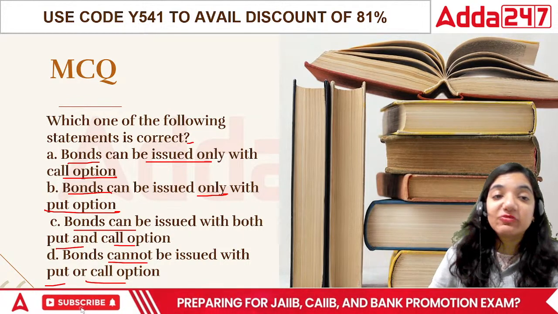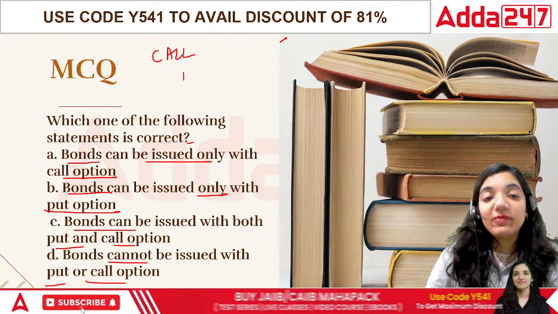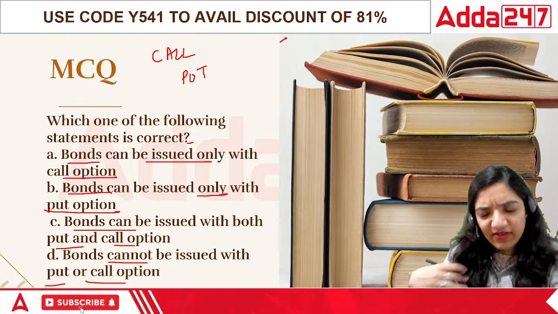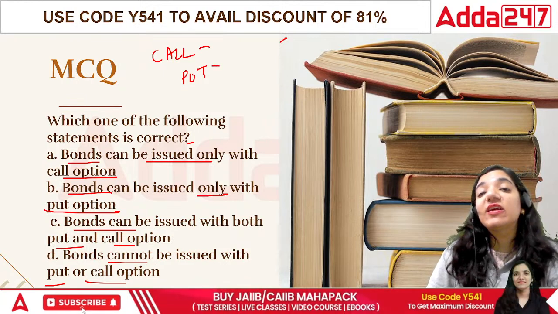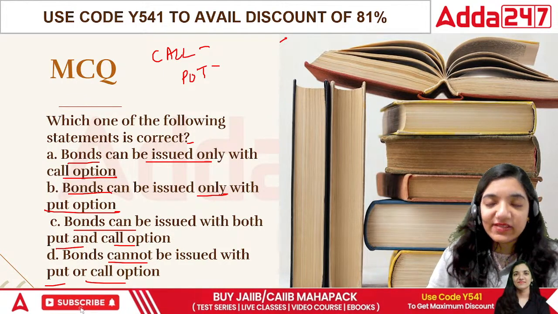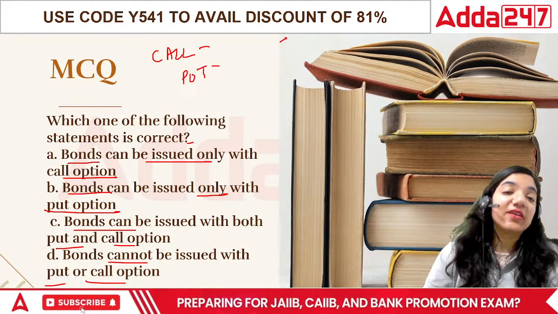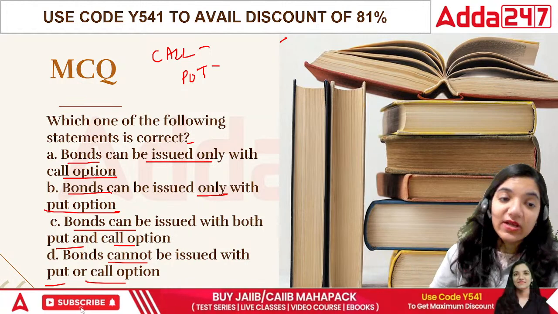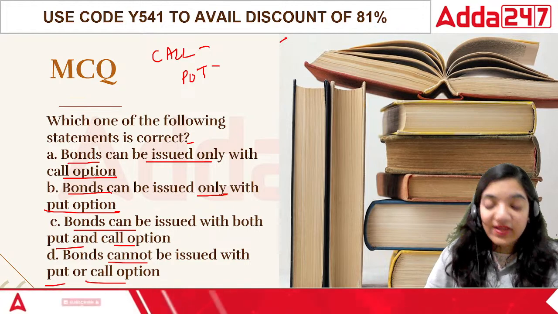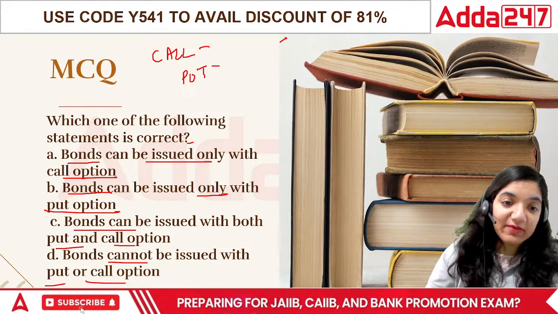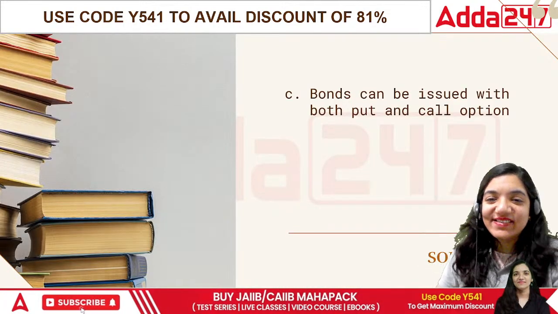Let's talk about what is the difference between call and put option. Under call option, the company can call people before time and ask them, sir, I have money, shall I pay you right away? That is called call option. Where the investor can come to the company and say that I would like to get my money back before the particular time period that you stated, that is called put option. That means both the options are normally there in terms of the bonds. There is no specific kind of those, so the bonds can be of both, that is put option as well as call option, right?